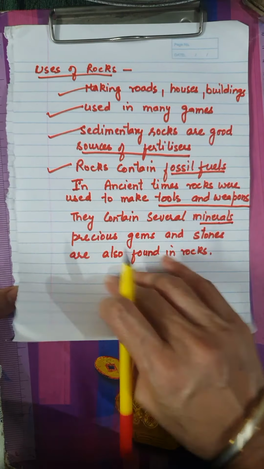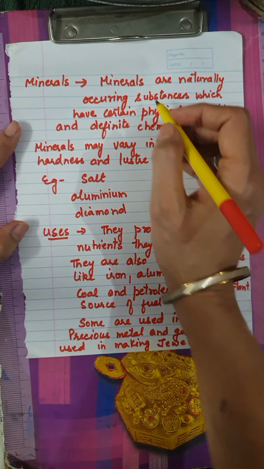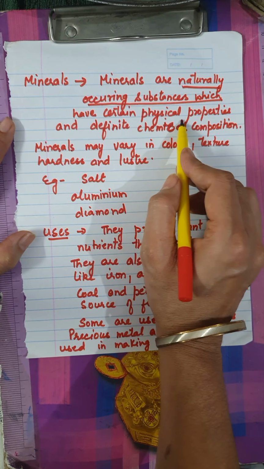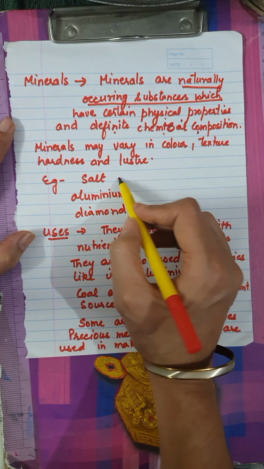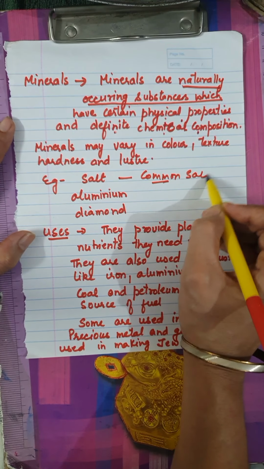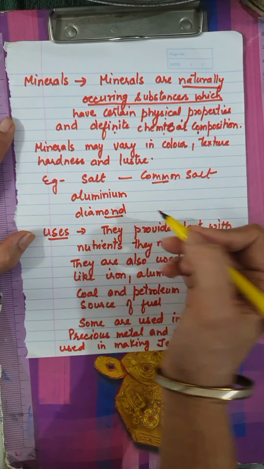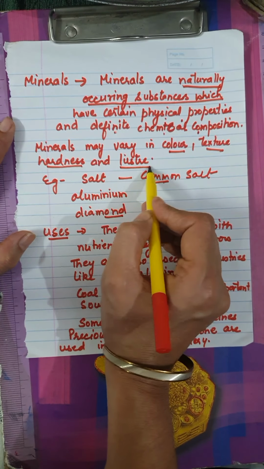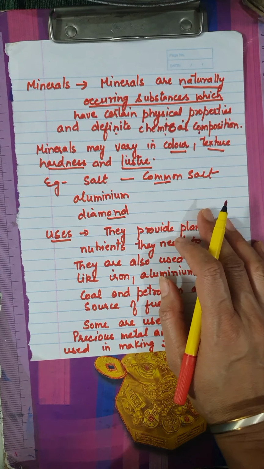Now the next topic is about minerals. What are minerals, children? Minerals are naturally occurring substances which have certain physical properties and definite chemical compositions. Like salt, that is called common salt, which we use in our home, that is also a mineral. Aluminium and diamond are also minerals. So minerals may vary in color, texture, hardness and luster. Minerals are also found in rocks.